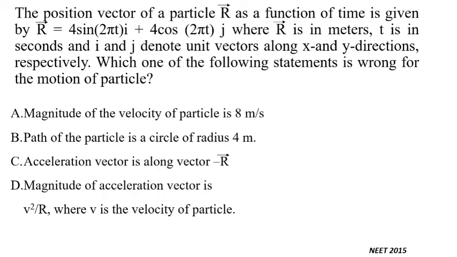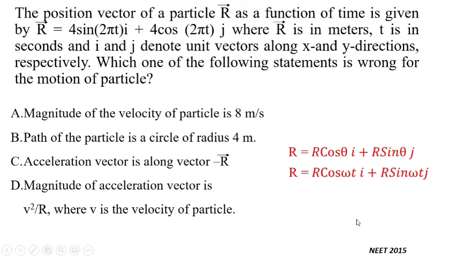Next problem, the position vector of a particle, vector r as a function of time, is given by vector r equal to 4 sin 2 pi t i plus 4 cos 2 pi t j. So this is the form of the position vector for circular motion. So this is a clear case of uniform circular motion where r is in meters, t is in seconds, and i and j denote unit vectors along x and y directions respectively. Which one of the following statements is wrong for the motion of the particle? So you need to find out the wrong statement.